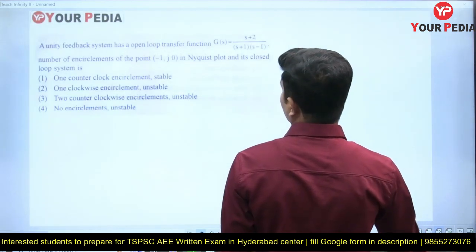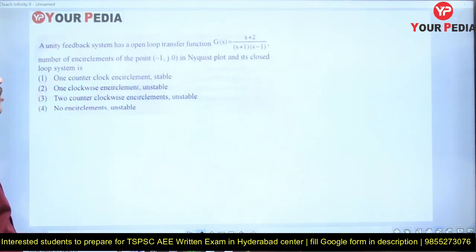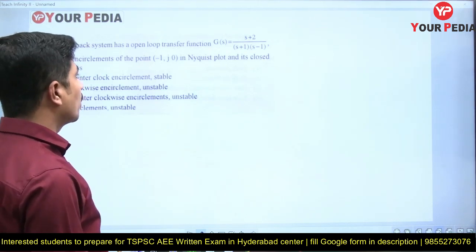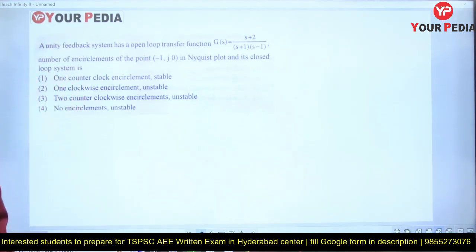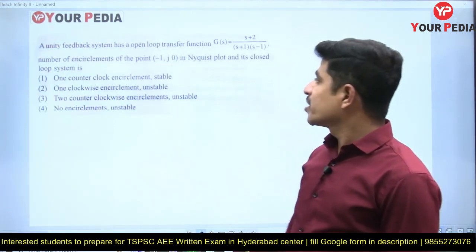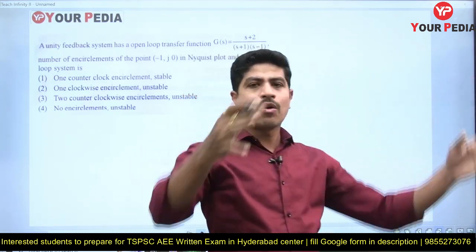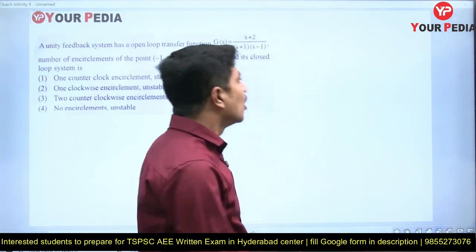A unity feedback system has an open loop transfer function G(s) equal to (s+2)/((s+1)(s-1)). The number of encirclements of the point -1, j0 in the Nyquist plot of the closed loop system is? Many people will go with the Nyquist diagram and all. I'll simplify this question very easily.